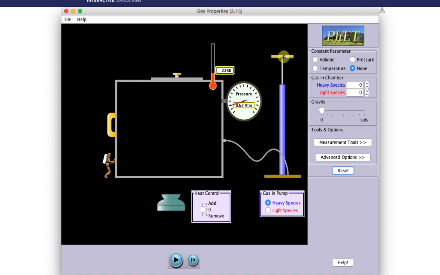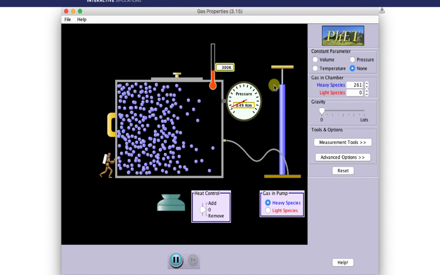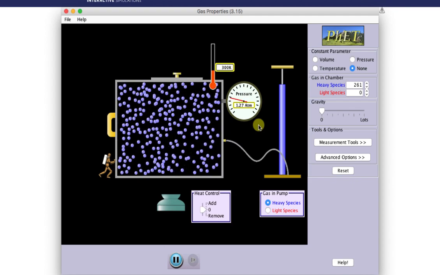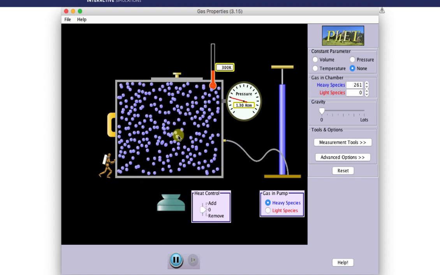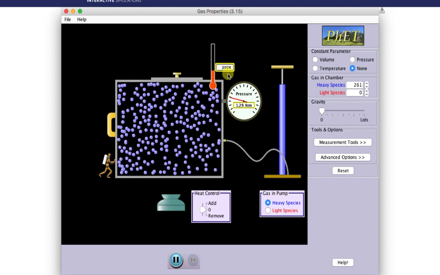So we'll pump some gas in here. Whoops, I have to play this. Okay, let's pump the gas in there, let it bounce around a lot. So we pump some gas into this chamber, and nothing's happening. The gas is coming into sort of an equilibrium. The pressure has gotten up to some value. The temperature is some value.